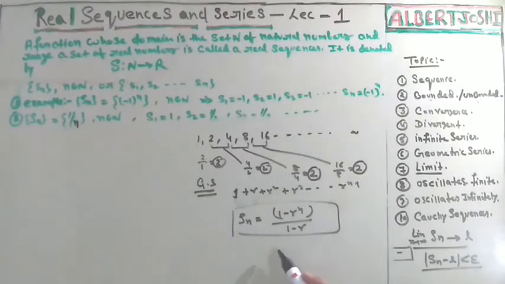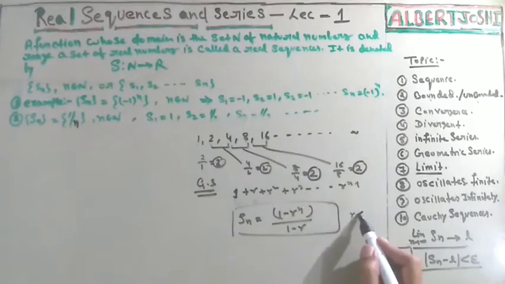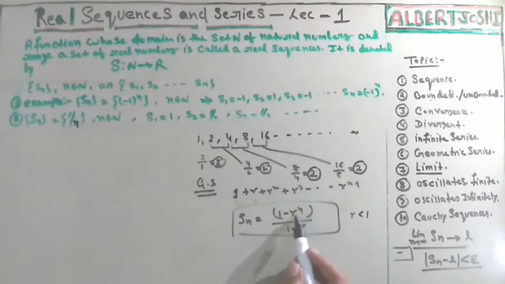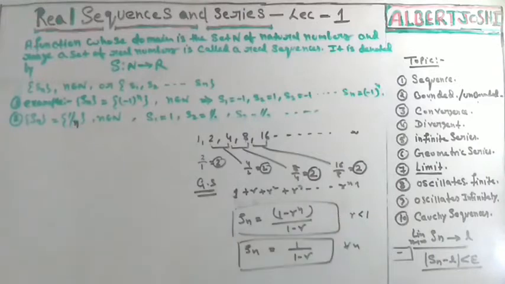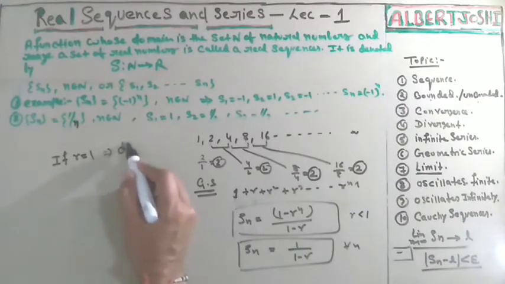So if n is converging to infinity and r is less than 1, in this condition r to the power n will be 0. So you are getting in this condition Sn is equal to 1 upon 1 minus r. This is for all n, that is the sum of all terms for an infinite series. If you place r equal to 1 here, then you can see 0 upon 0. So 0 upon 0 means undefined, undefined means divergence.